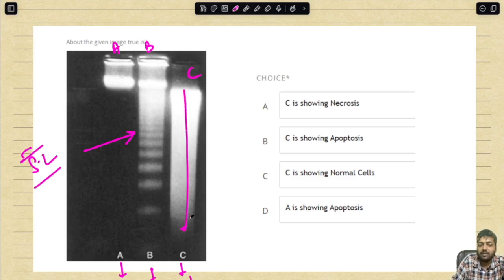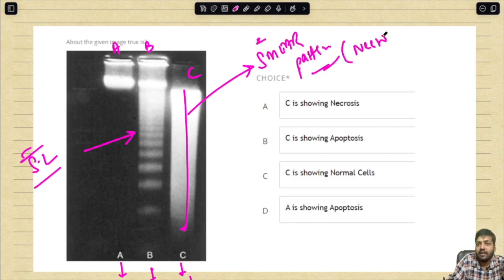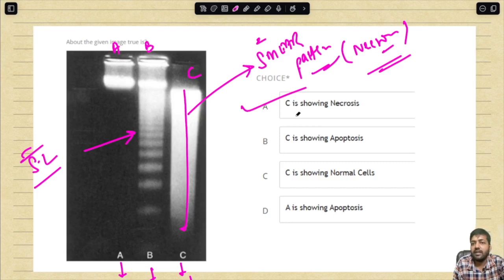And what is this C? You can see a diffuse smudged pattern. We call it a smear pattern, and this smear pattern is indicative of necrosis in the DNA electrophoresis that we carry out. So which option is correct? That C is showing necrosis. This is the correct option.